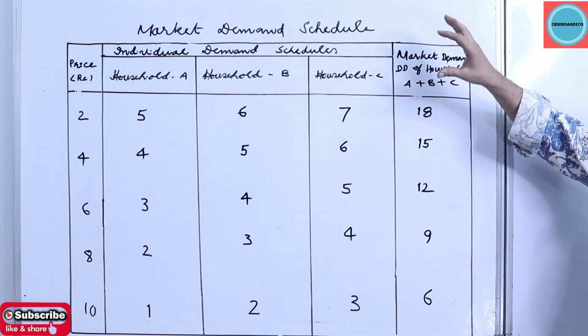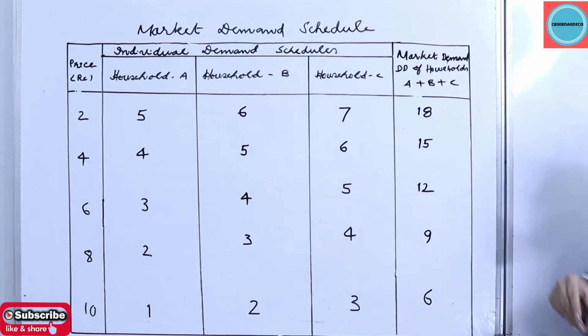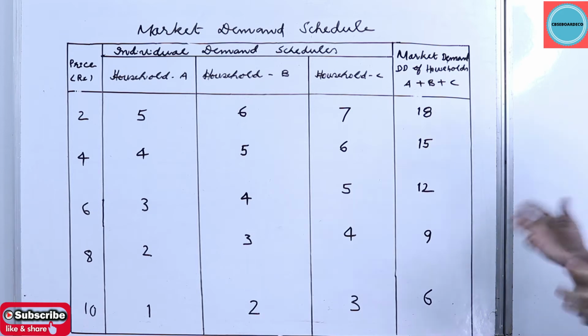So look at this one, market demand schedule, price in rupees 2, 4, 6, 8, 10. The price is increasing. Now look at the next one, individual demand schedules. In the market demand schedule, you have individual demand schedule or the household demand schedule.